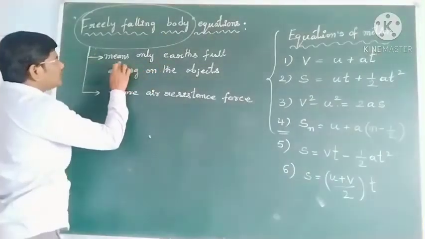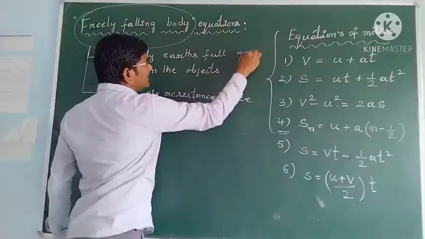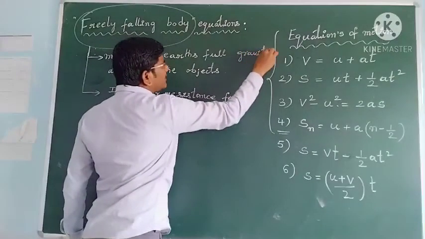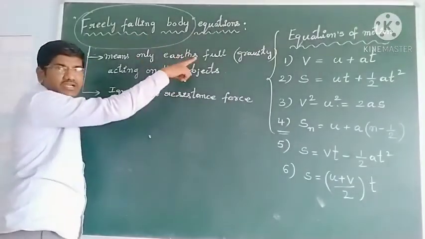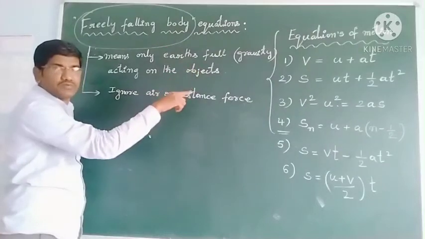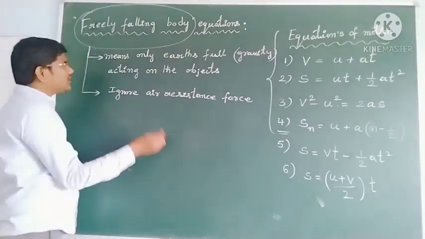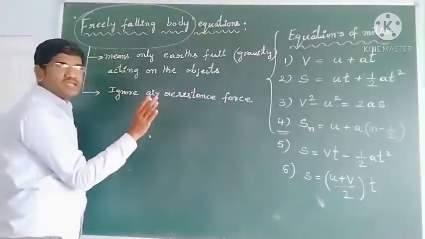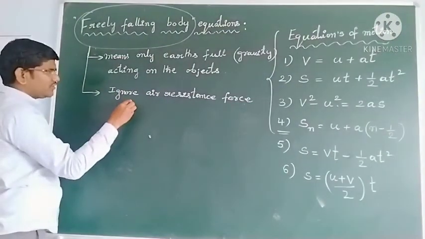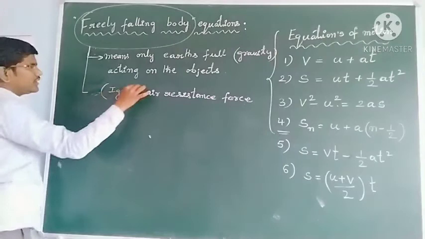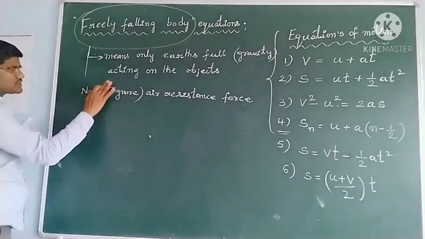Only the earth's pull, that is called gravity. The earth's gravitational force we call gravity. So only gravitational force is acting. Gravity means the earth's pull. It may support the motion of the body or oppose the motion of the body. Okay students, and there is no air resistance force.